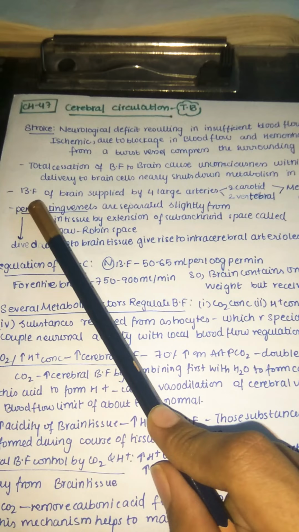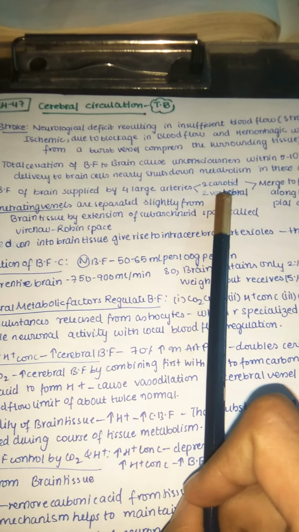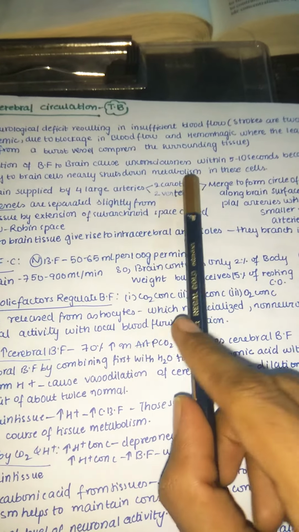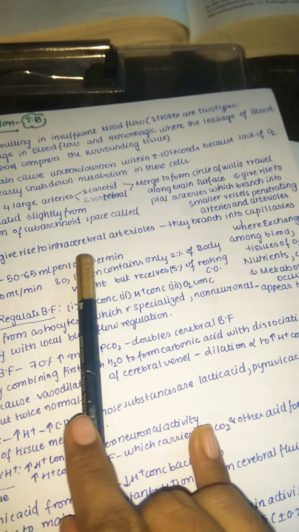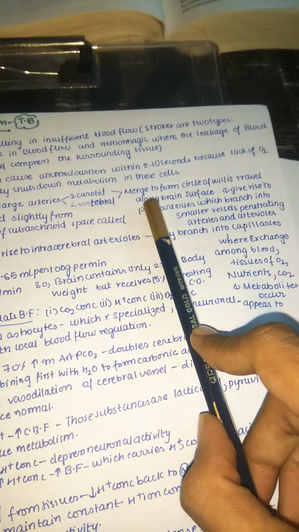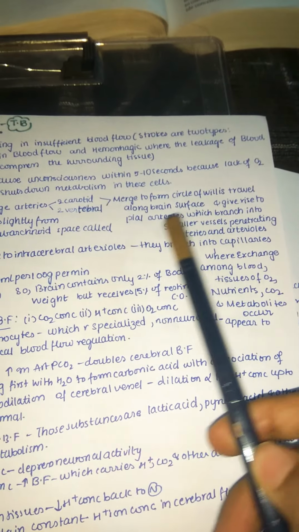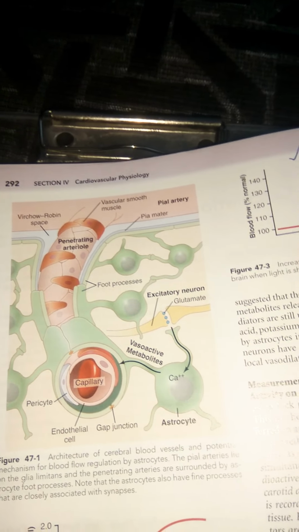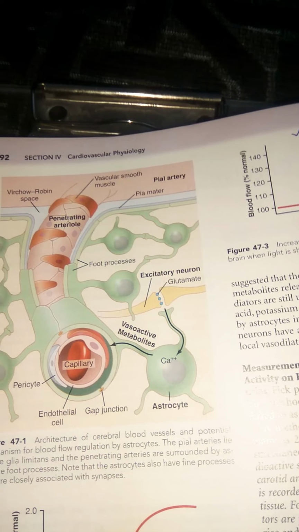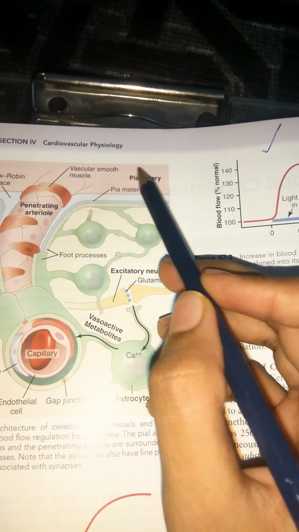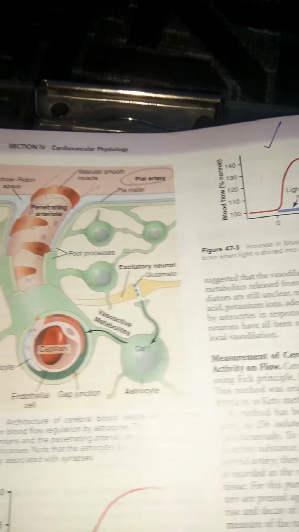Blood flow to the brain is mainly supplied by four large arteries: two carotid arteries and two vertebral arteries. The carotid and vertebral arteries together merge to form the circle of Willis, which travels around the brain surface and gives rise to the pial arteries. What are those pial arteries? We'll see in the textbook clearly so that you can get an idea. Here you can see the four arteries, two carotid and two vertebral, merge in the circle of Willis, turn around the brain, and finally get here, that is the pial artery.